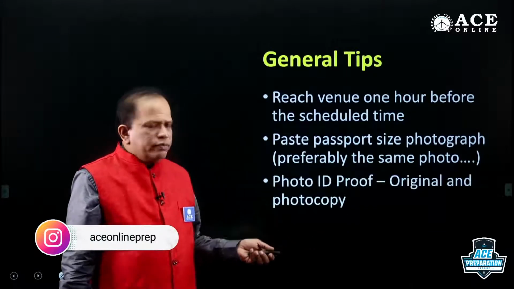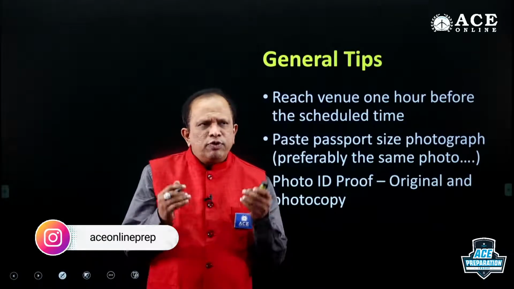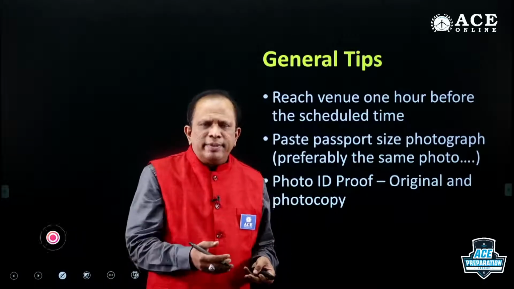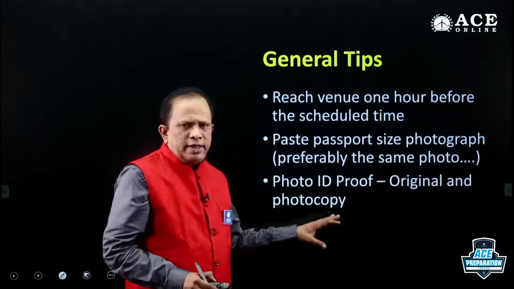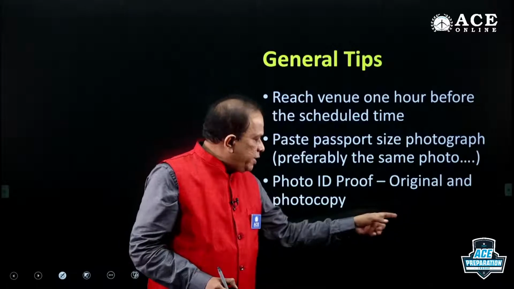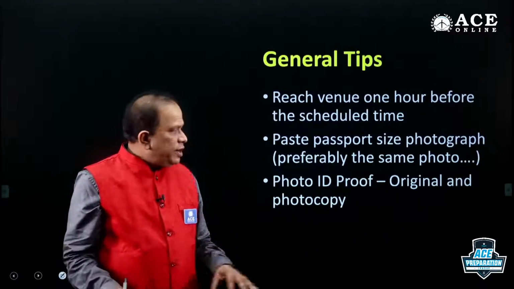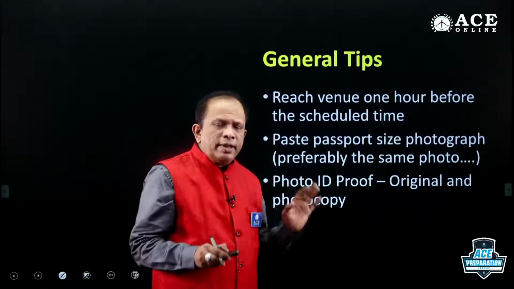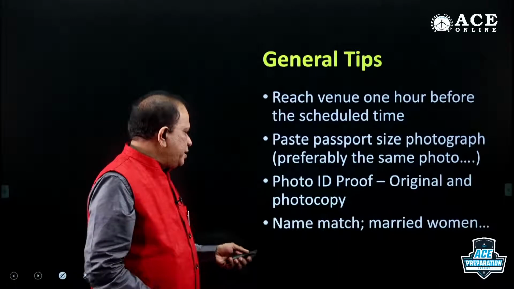Then photo ID proof, which one you are going to take? Is it Aadhaar card? Is it PAN card? There should be photo identity. Clearly they have mentioned the list of documents that they are going to consider as photo ID. So you have to get the original and also a photocopy. You go and get a Xerox copy of it and keep it ready, put it in the envelope. Everything you have to keep ready and put it in the envelope tonight itself.